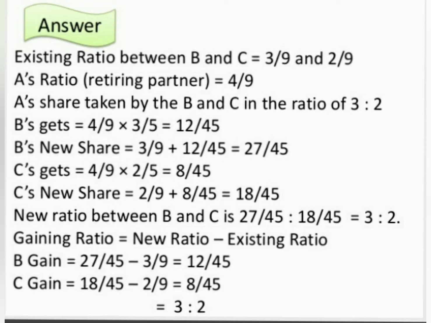Gaining ratio: the formula of gaining is equal to new minus existing or old ratio. So B's gain is equal to 27/45 minus 3/9, that is 12/45, and C's gain is equal to 18/45 minus 2/9, which is equal to 8/45. That is 12:8, that will be 3:2.